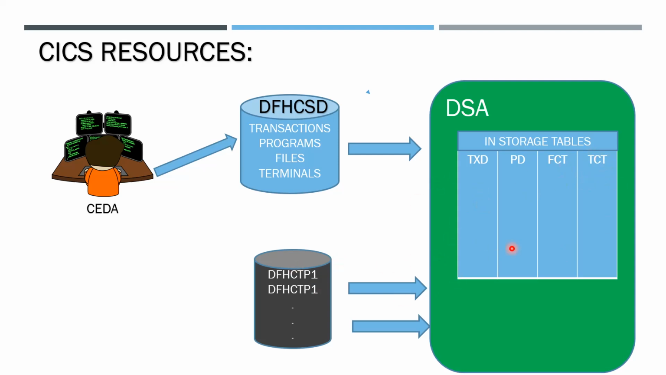These will be running in the KICS region. All these resources will be run in KICS regions. DFHCTP1 is a KICS region. In this region, all these resources will be executed, and the resources executing will be listed in these tables: transaction table, program table, file control table, and terminal control table. These resources are created by CEDA.